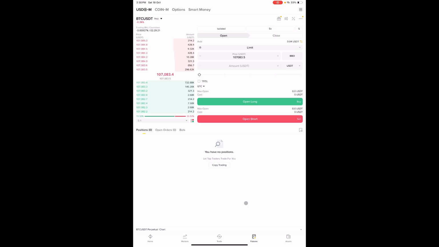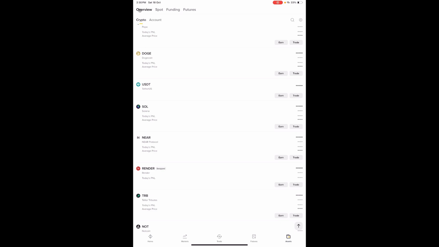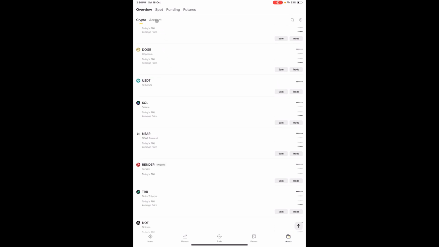But that's not the reason why I'm making this video today. The reason is I'll take you step by step how you can transfer money from your bank account to your Binance wallet. So when you click on assets, this is how assets look like. When I come to overview, this is what I have. These are my coins, the coins I'm holding right now.